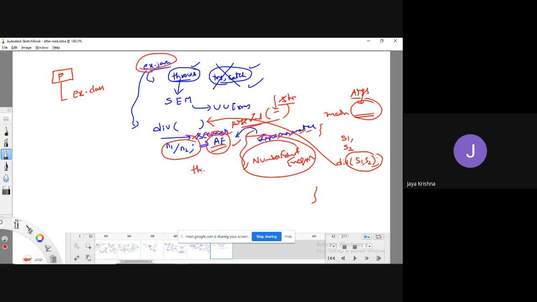Those two exceptions I can throw to the caller function. What is that caller function? The division function. For the division function, I am going to throw. That's it. Now, the division method is responsible. If it wants to handle it, it can handle. Or if it wants to produce a system error message, it can produce a system error message. If it wants to generate a user-defined message, it can generate a user-defined message.